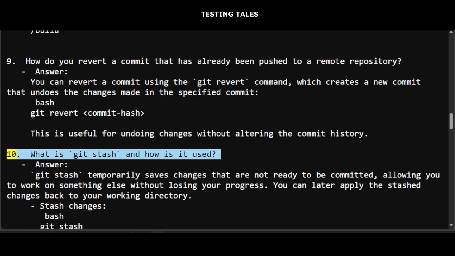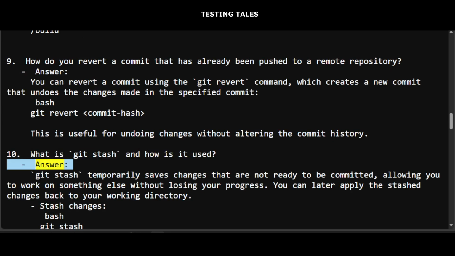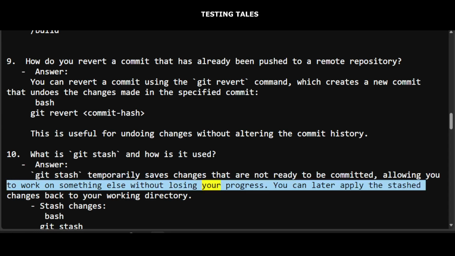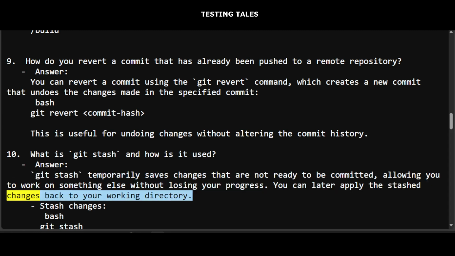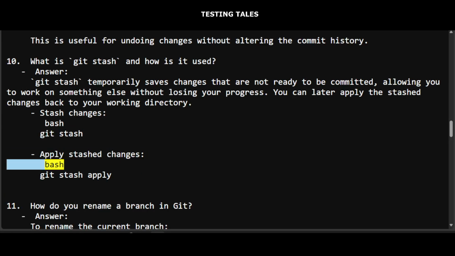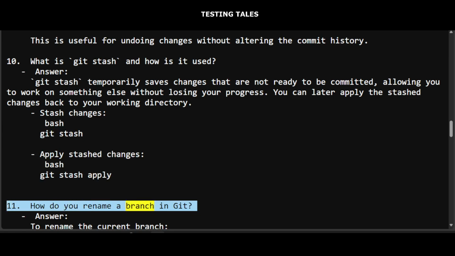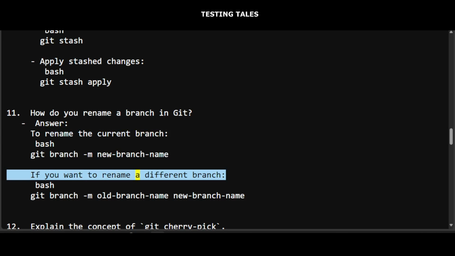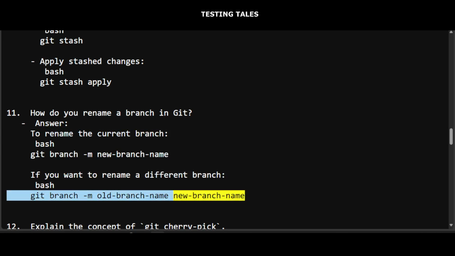10. What is git stash and how is it used? Answer: Git stash temporarily saves changes that are not ready to be committed, allowing you to work on something else without losing your progress. You can later apply the stashed changes back to your working directory. Stash changes, git stash. Apply stashed changes, git stash apply. 11. How do you rename a branch in Git? Answer: To rename the current branch, git branch -m new-branch-name. If you want to rename a different branch, git branch -m old-branch-name new-branch-name.